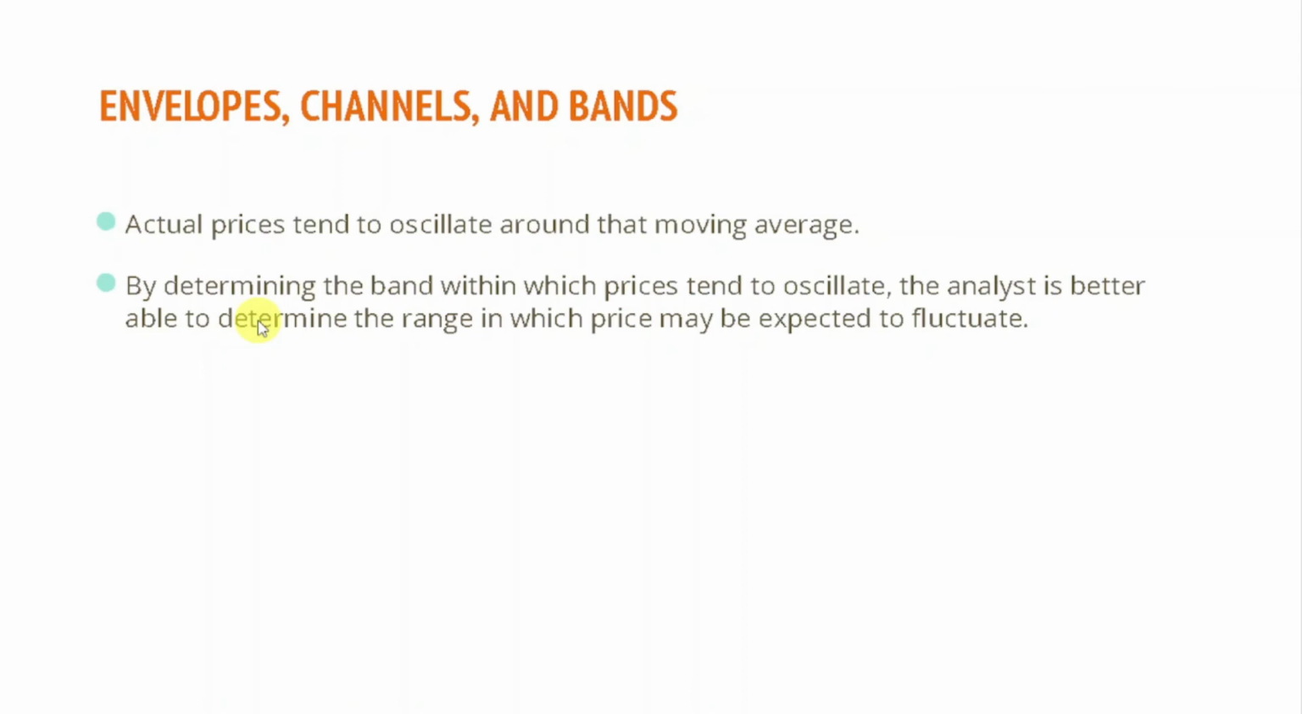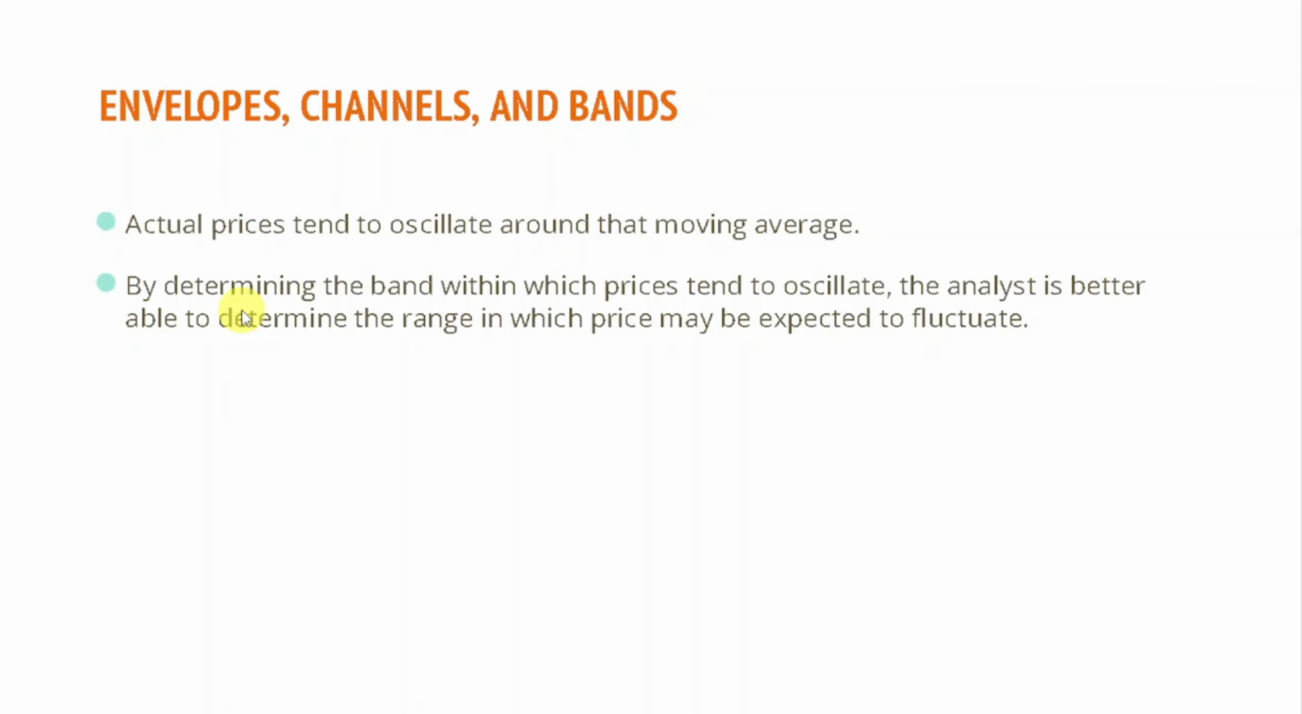Now let's talk about envelopes, channels and bands. These envelopes, channels and bands are made because people wanted to refine the moving average a lot more. That's why they made envelopes, channels and bands. Now the question is why people made these envelopes and channels, and the answer to this question is very simple.